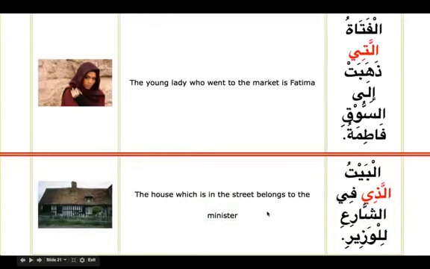And al-baytu, the house, allazi fi shari, that which is on the street, lil wazir, belongs to the minister. So these are the feminine verbs and feminine ism mawsula we've learned. Inshallah practice and keep it in mind, and we will continue in our next session.